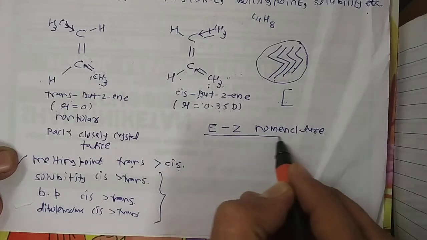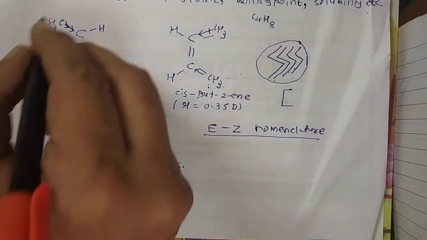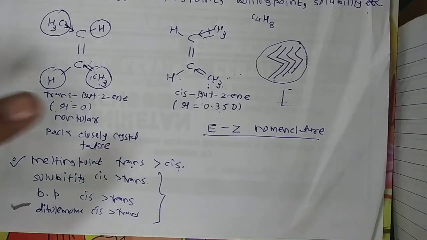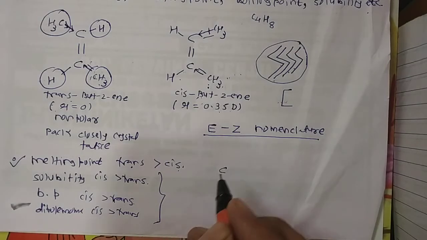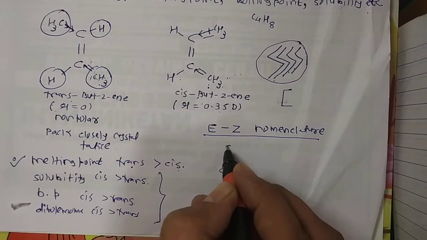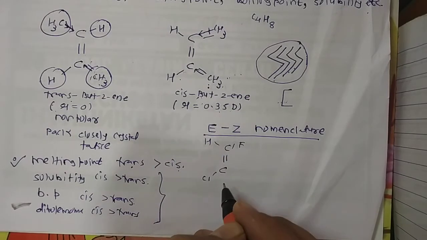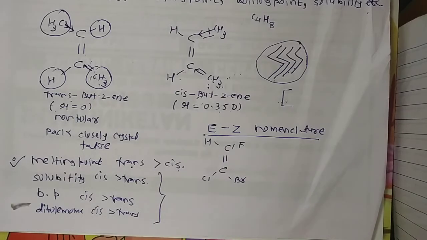In a more detailed manner, we now study the EZ nomenclature. What is EZ nomenclature? It is used when an alkene has 3 or 4 different substituents, because here your substituents are the same: two substituents, methyl and hydrogen. But if there are 3 or 4 different substituents, for example a structure with hydrogen, fluorine, chlorine and bromine, so 4 different, at that time EZ nomenclature is used.